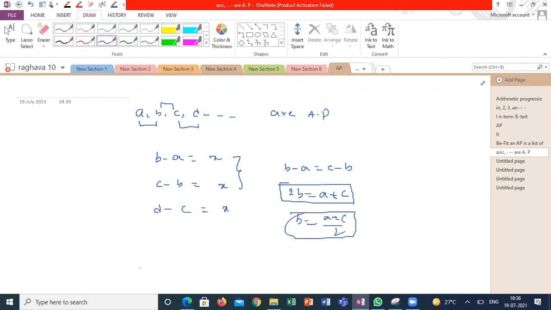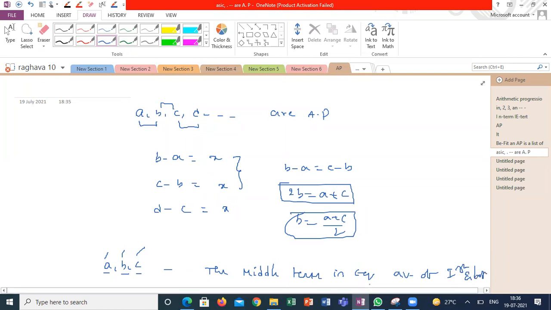If I am taking any three consecutive numbers, first one, middle one, and last one, the middle term is equal to average of first and last, then these three numbers are in arithmetic progression.